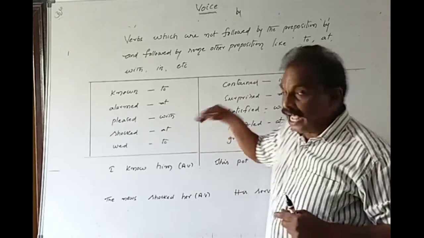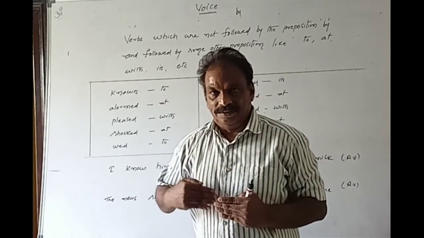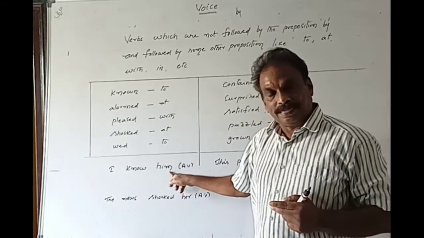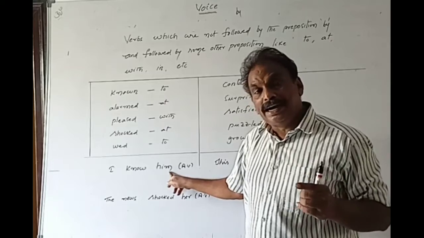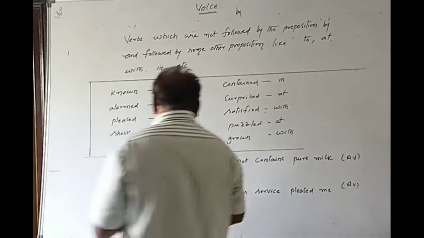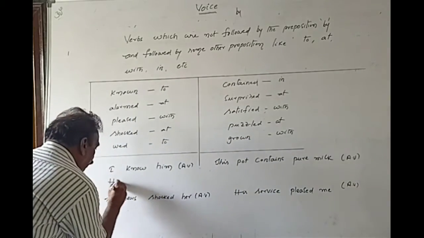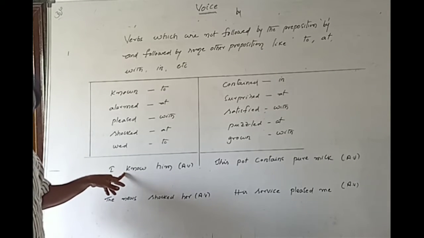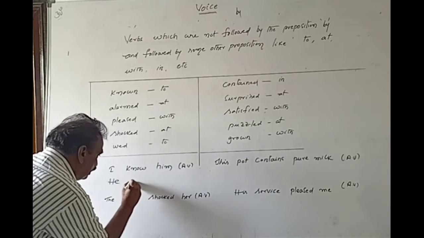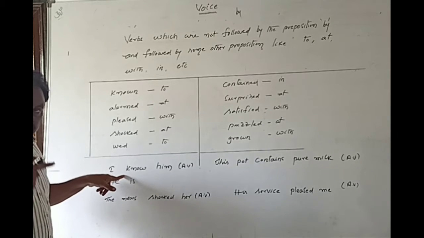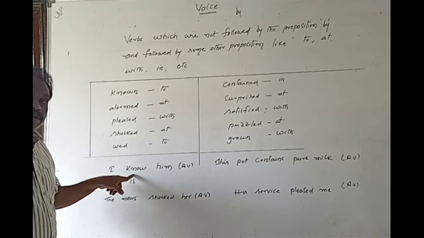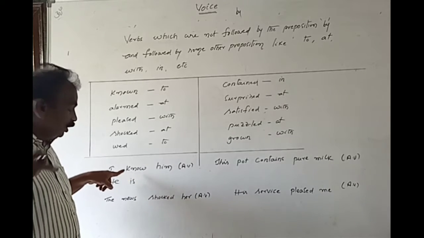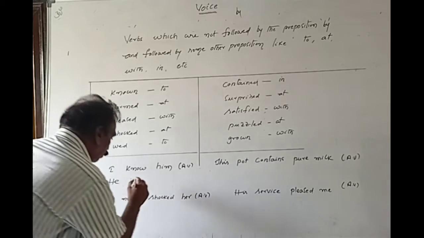For example, I know him. If you are asked to write this sentence in passive voice, what do you have to write? According to the rules, he, the object, becomes the subject. As the tense is simple present tense, is. Second rule. Third rule is the V3 form of the verb, that is, the past participle: know, knew, known.